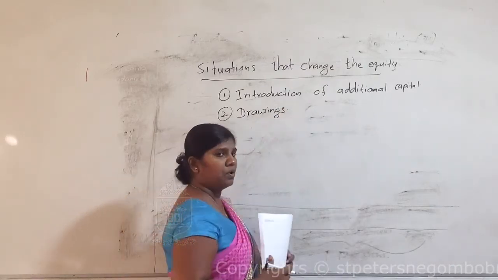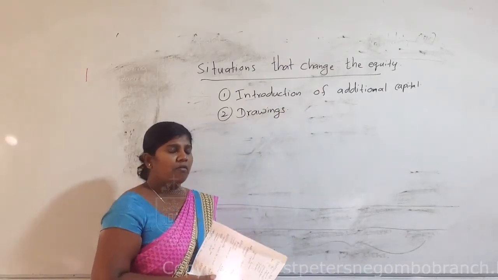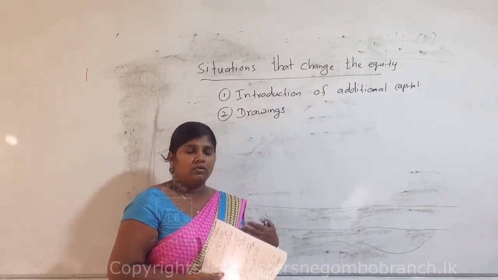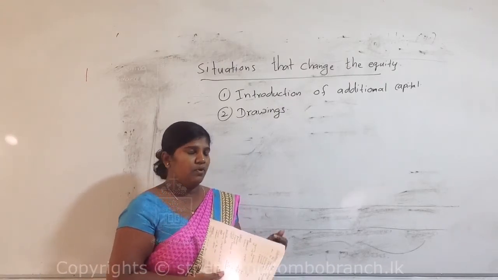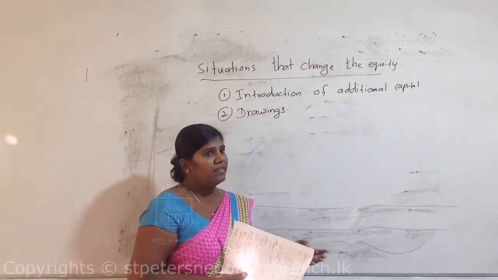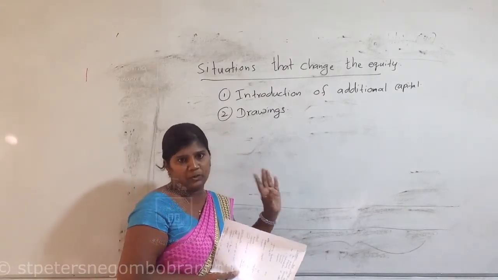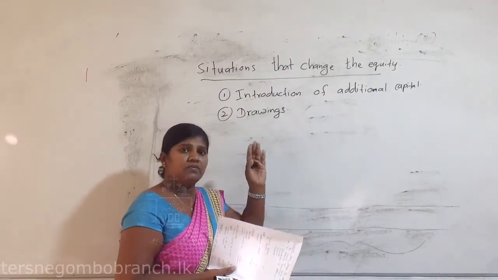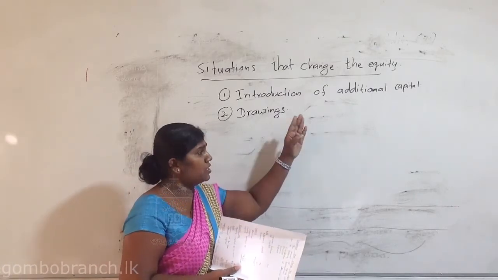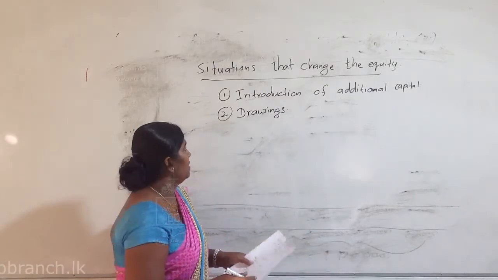Drawings means if the owner of the business uses goods or cash from the business for his personal use, that is what we call drawings. It is not an expense. Drawings will definitely reduce the equity.